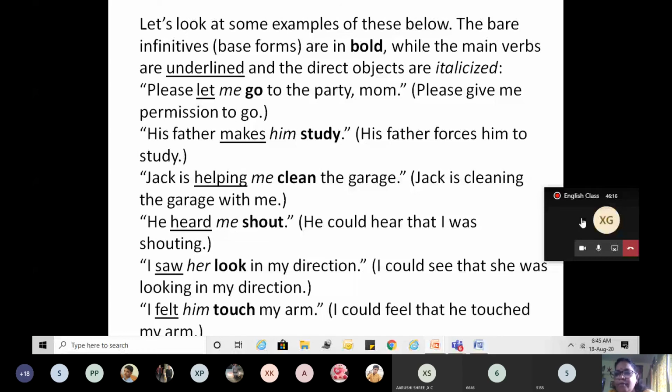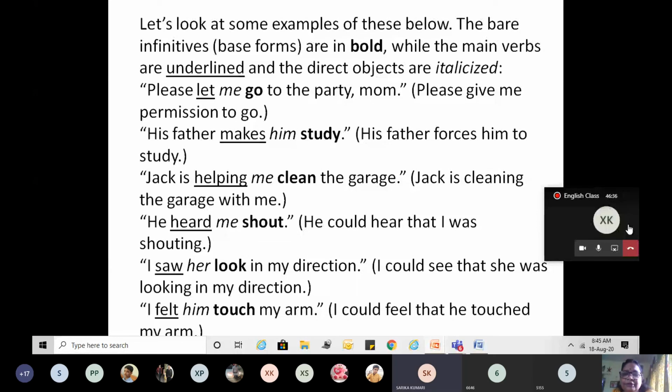His father makes him study. His father forces him to study. Very good. Jack is helping me to clean the garage. No, not to clean. Jack is helping me clean the garage.